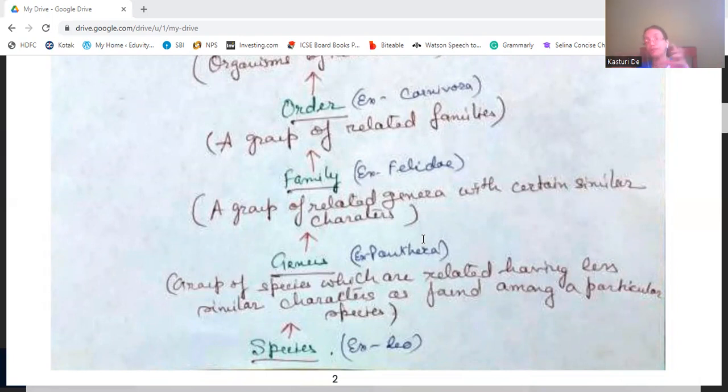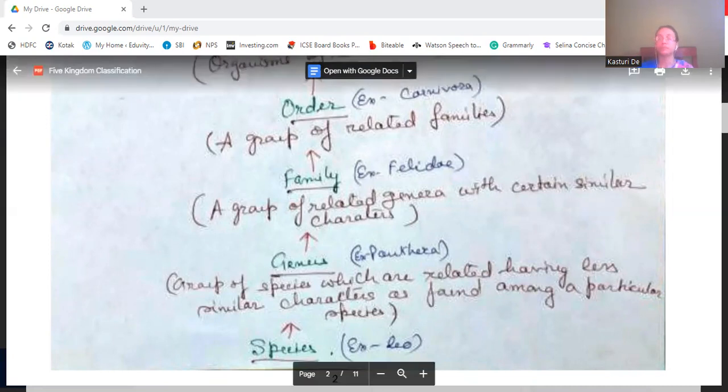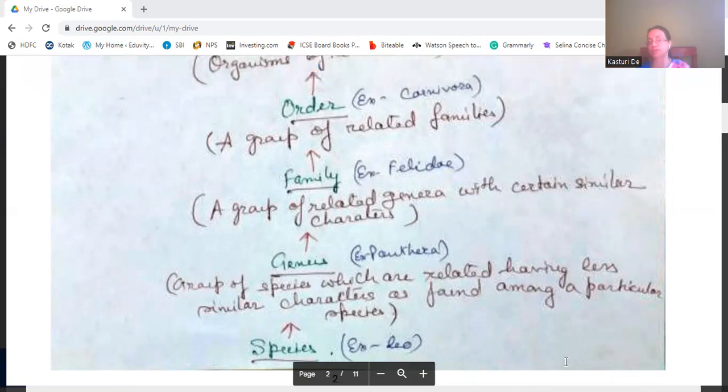But two different species who have some common characters will be grouped under one genus, like Panthera. In the other way around, if we consider from top to bottom, we will see that a group of species having common characters combine together to form a genus.